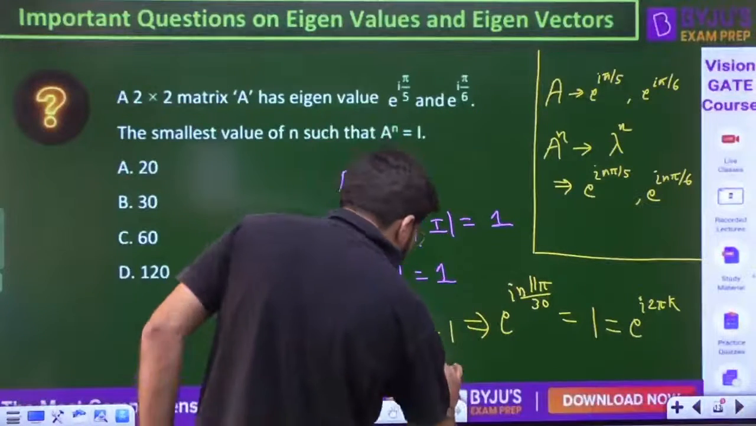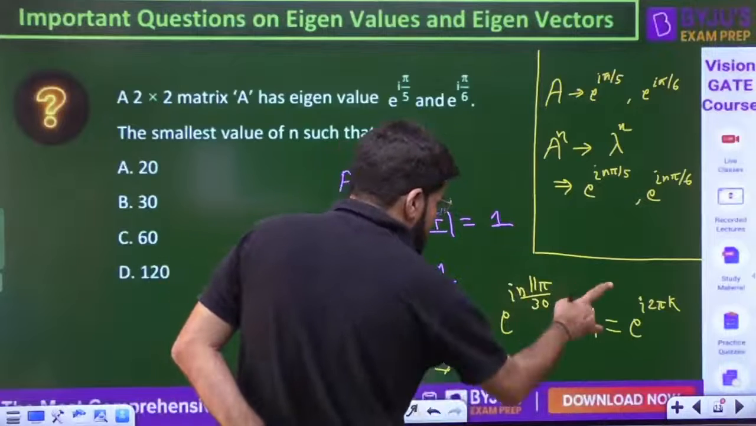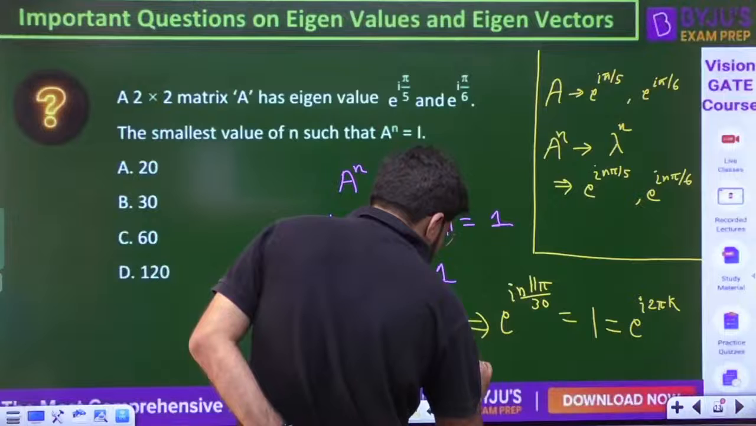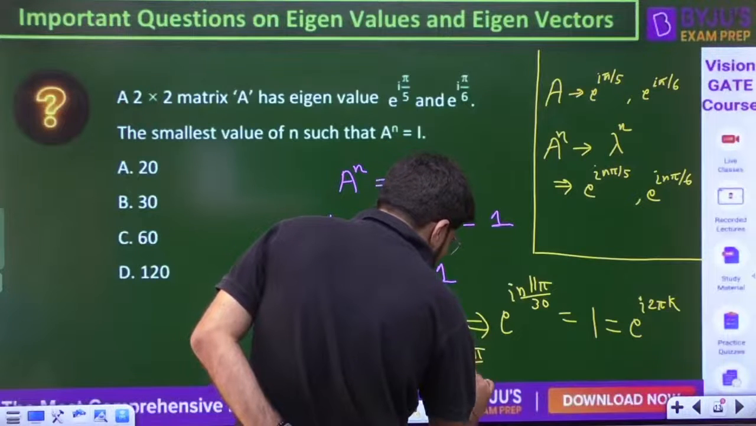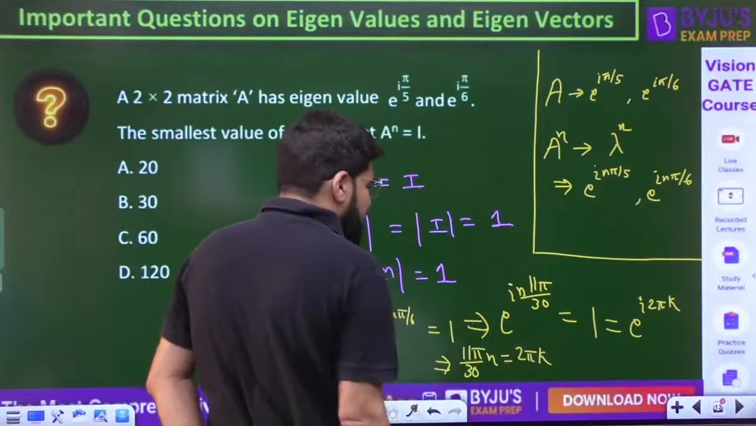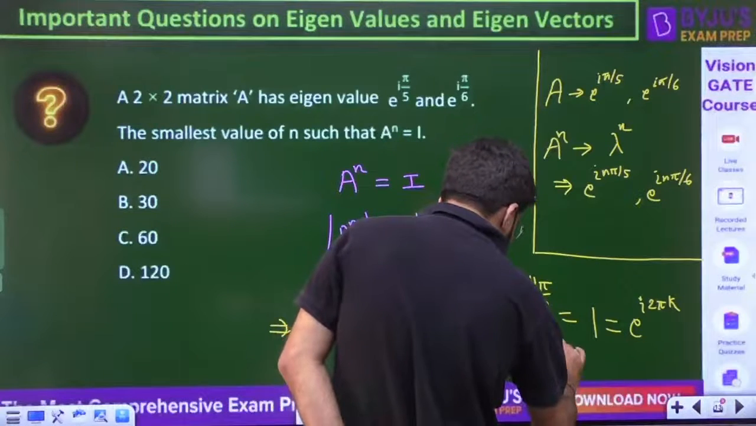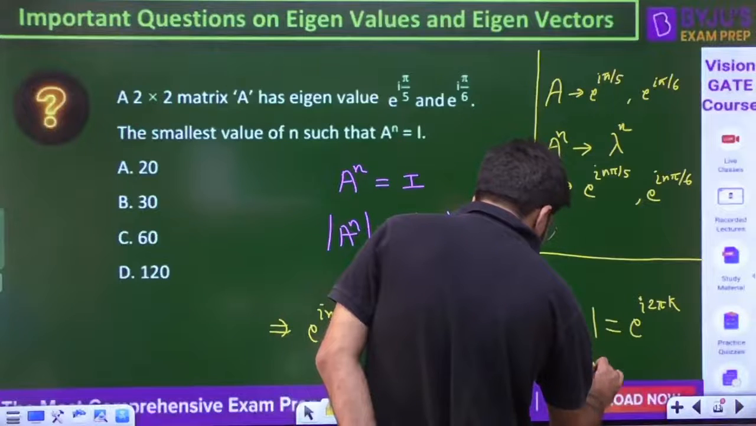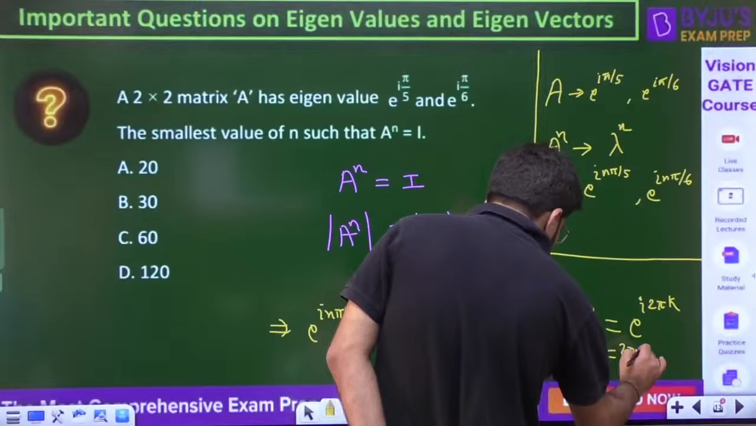So when you compare both the exponential powers, cancelling e power i, you have 11 pi upon 30 into n is equal to 2 pi into k, right? So what is the minimum value of n? That is 2 pi into k.